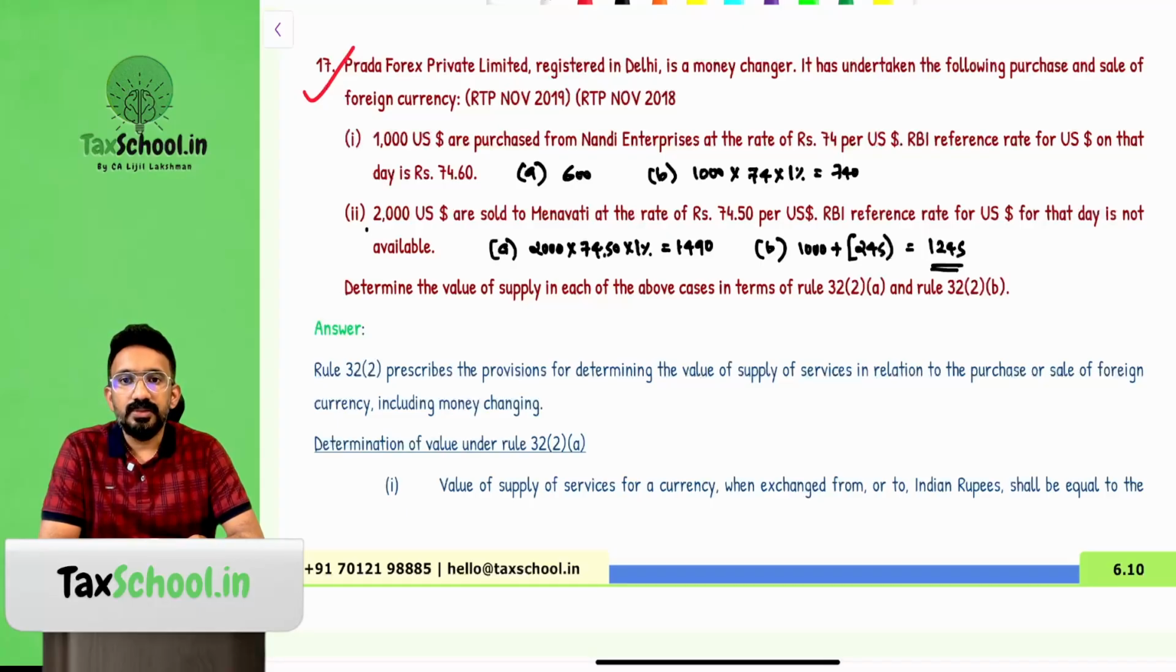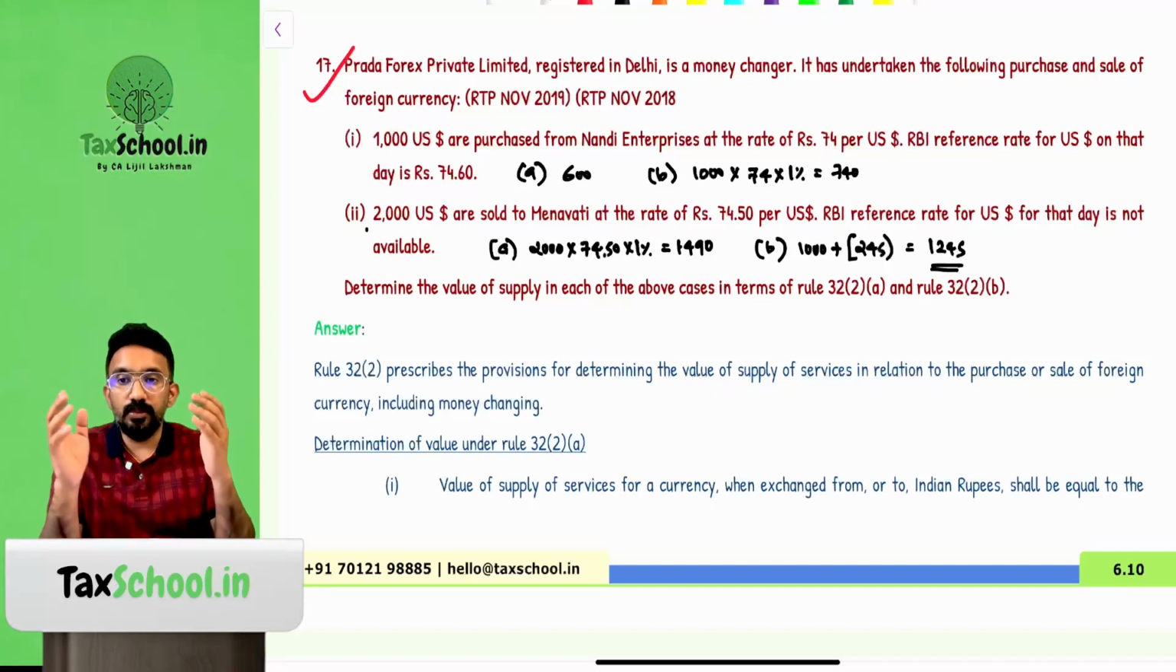Second case, 2000 US dollars are sold to Menavati at the rate of 74.5 per US dollar. RBI reference rate for US dollar for that day is not available. Determine the value of supply in each of the above cases in terms of rule 32 sub rule 2 clause A and 32(2)(B).